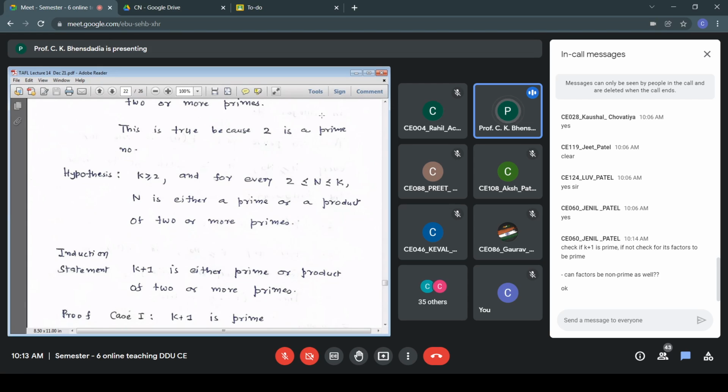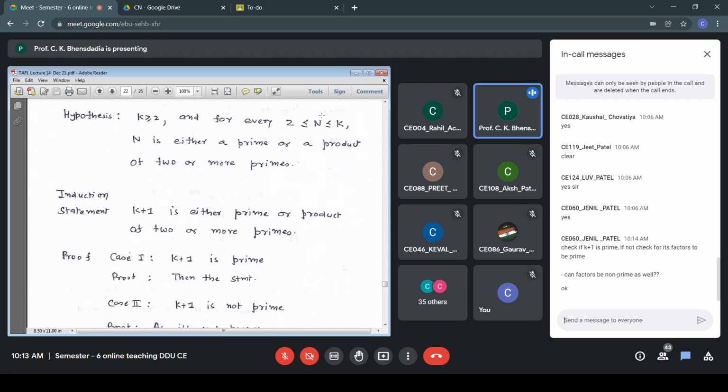So in the proof, case number 1 is k+1 is prime, and case number 2 is k+1 is not prime. I'm not missing any possibility. Either k+1 is prime or it is not.